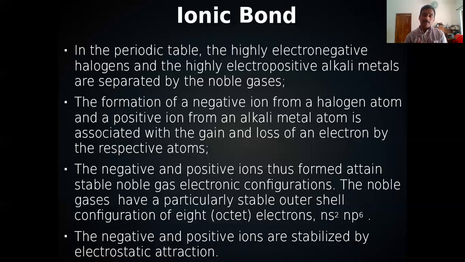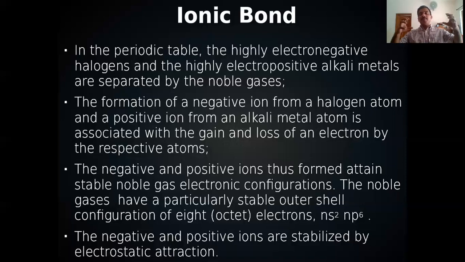So the negative and positive ions thus formed attain stable noble gas electronic configurations. The noble gases have a particularly stable outer shell configuration of 8, ns2 np6.